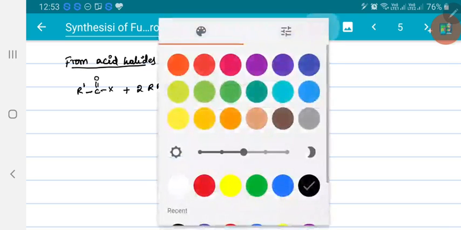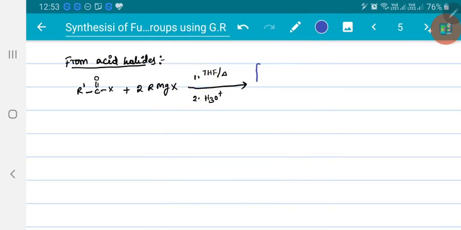First you will get an intermediate: R minus attacks this electrophilic carbon, leading to R prime C(R)(X)OMgX. After that, X minus leaves the system, forming a ketone, R prime C double bond O R.